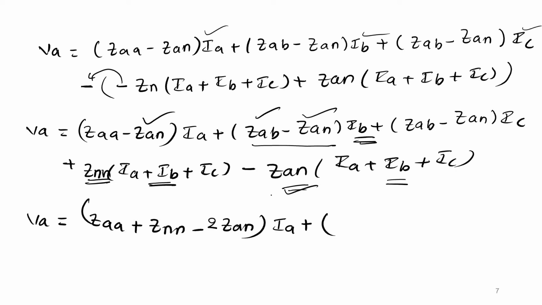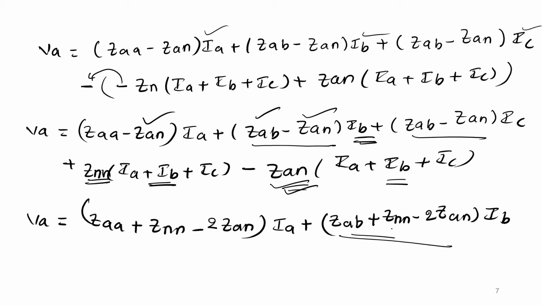So here also minus Zan, minus Zan, minus 2 Zan. So Zab and plus Znn. So this will be plus Zab plus Znn minus 2 Zan into Ib. Similarly, you will have the C term also, same as the B term. So plus Zab plus Znn minus 2 Zan into Ic. We cannot carry these terms for the simplification.